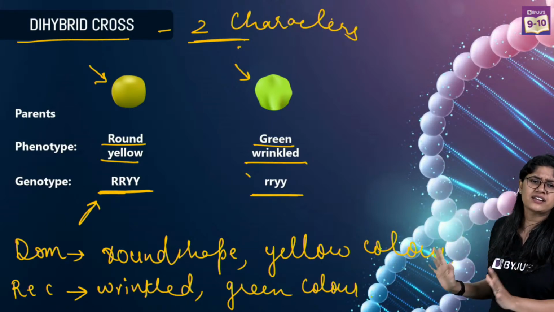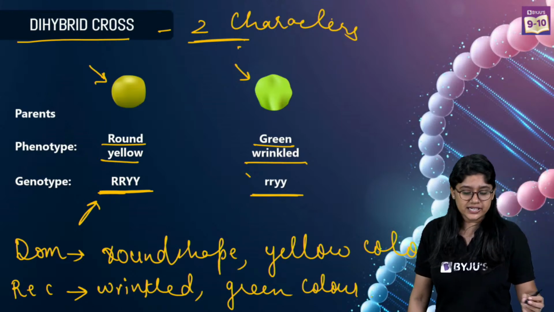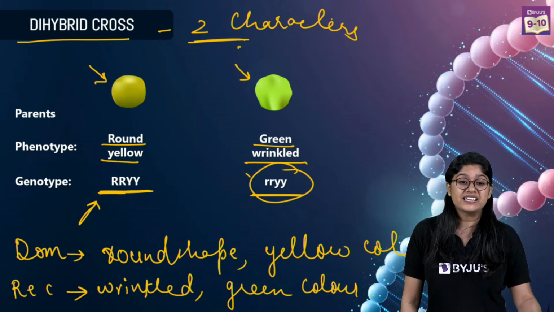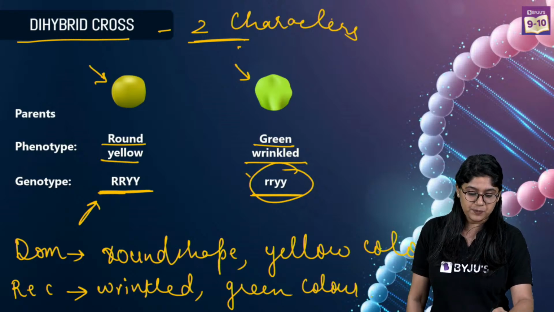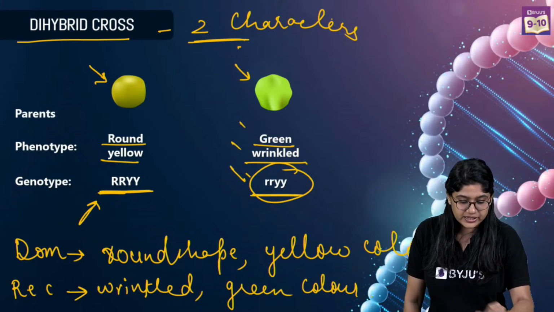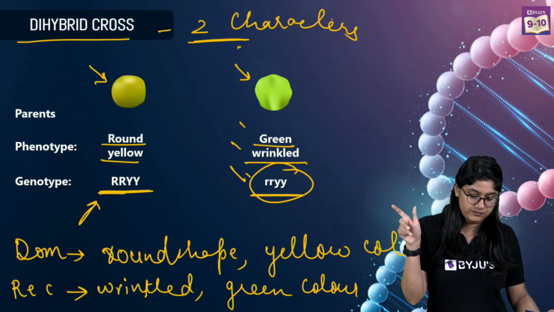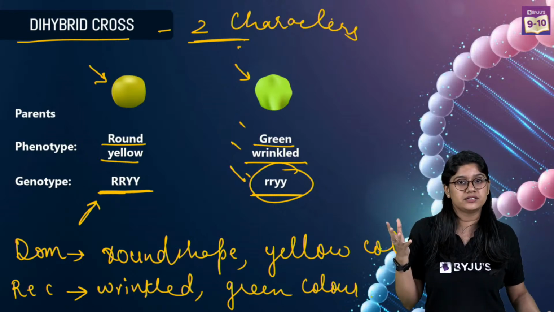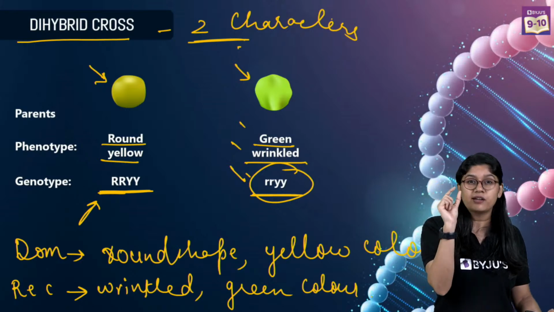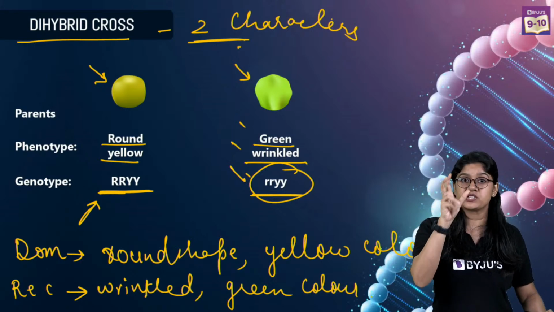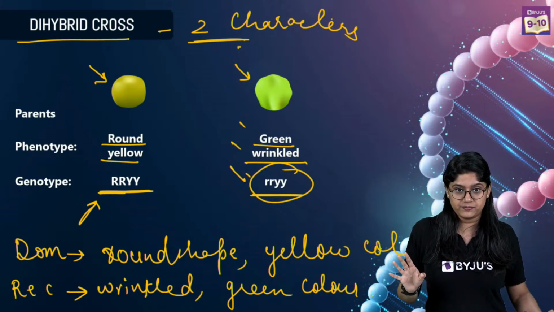So this is very easy, right? We know this is the representation of the recessive trait, bachche. We know this is the representation of the green and wrinkled. See, I have written over here: wrinkled and green, green and wrinkled. Green is a color of the seed. Wrinkled is a shape of the seed, which is always recessive.